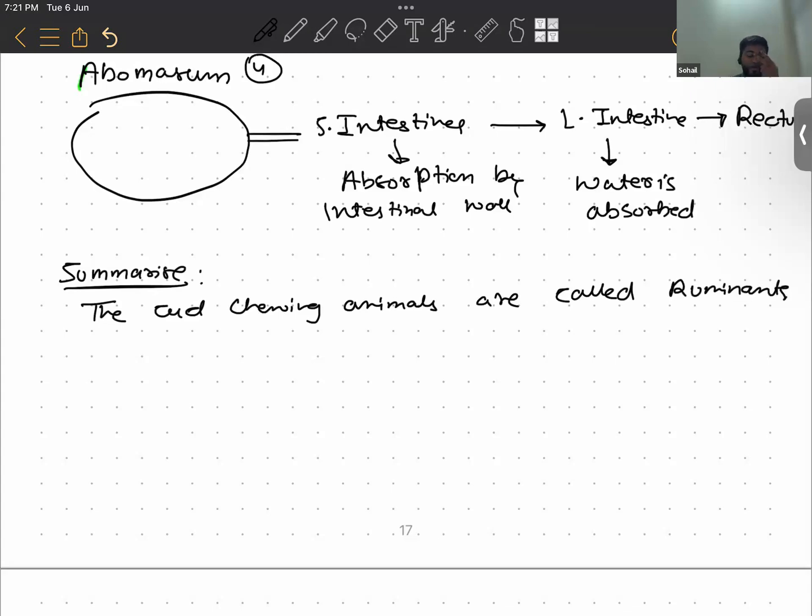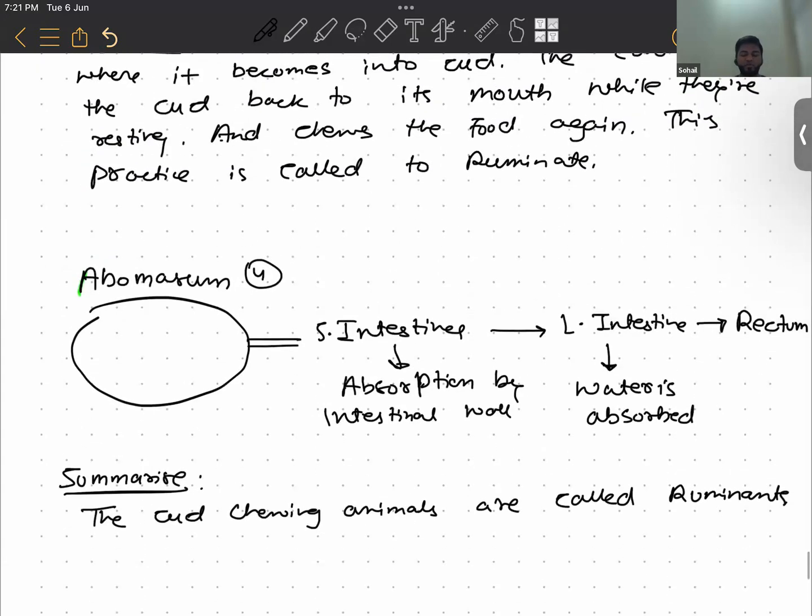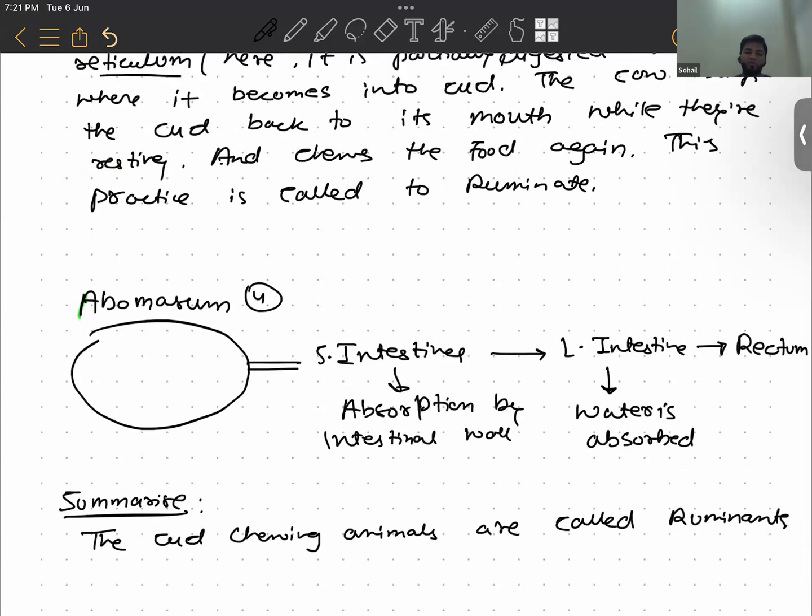And you guys have to draw the diagram of these four chambers of a cow. Just a simple representation, it doesn't need to be the actual diagram of a cow. You can take help from your NCERT book. Just draw the diagram of these four chambers of the cow. You will be able to do that.